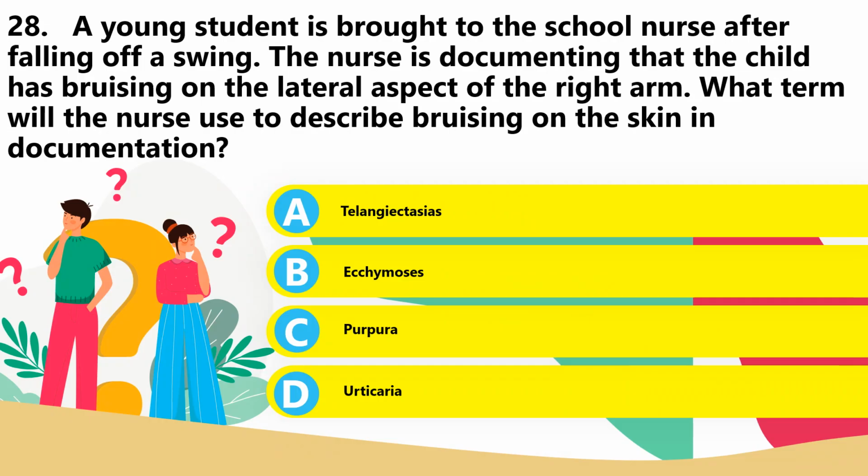Of course, we know that telangiectasis consists of red marks on the skin caused by stretching of superficial blood vessels, and that ecchymoses are bruises. Purpura consists of pinpoint hemorrhages of the skin, and urticaria is wheals or hives. So when we talk about the description, the best answer is letter B, ecchymosis.